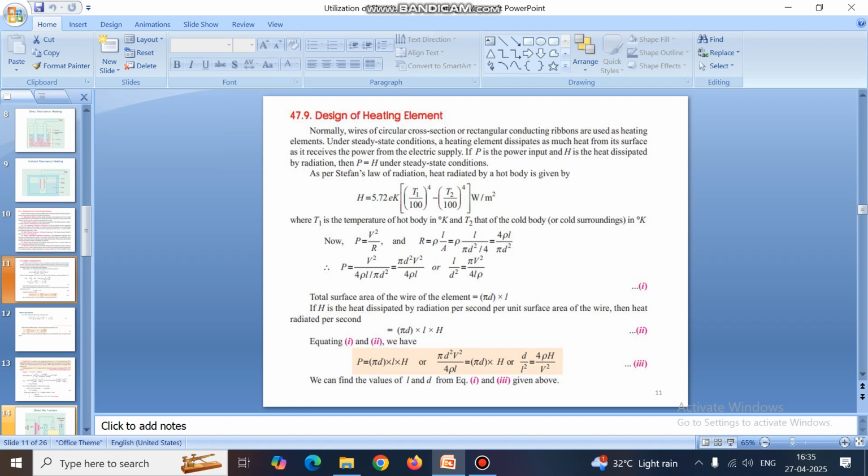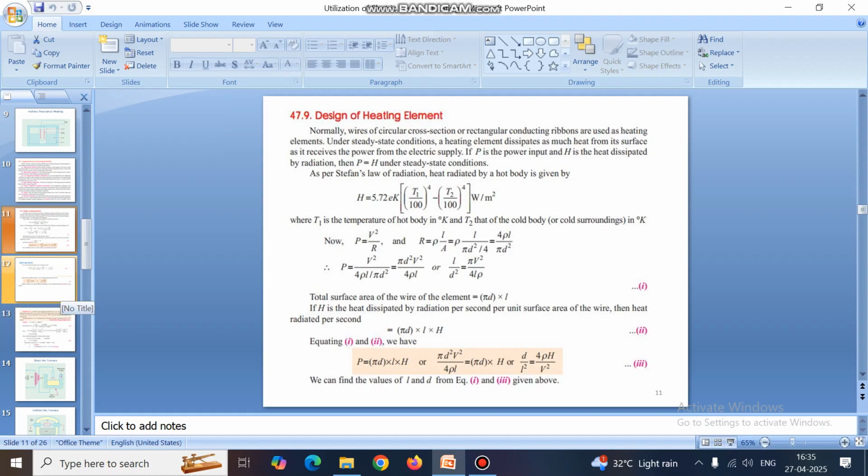Next one is power. Power is equal to voltage square by resistance. If it is a cylindrical type wire, R is equal to rho l divided by pi by 4 d square, and simplifying and equating it, you get the equation P is equal to pi d l H. Putting all of this, you get this formula here.